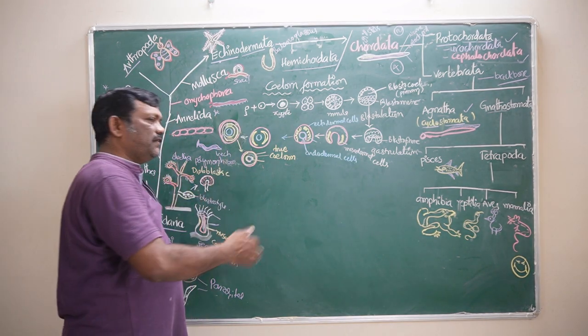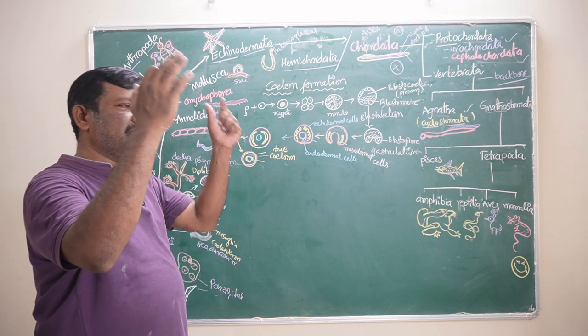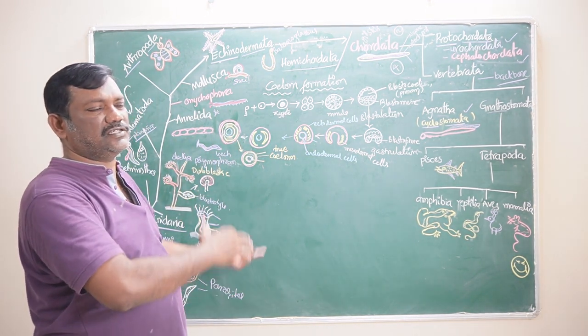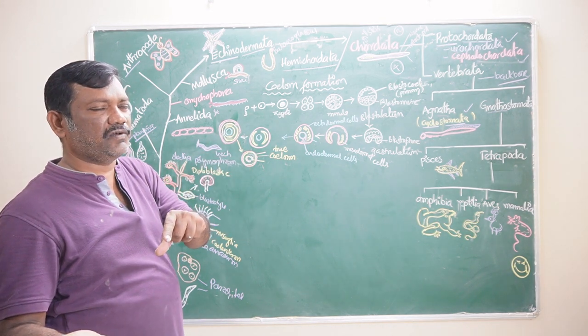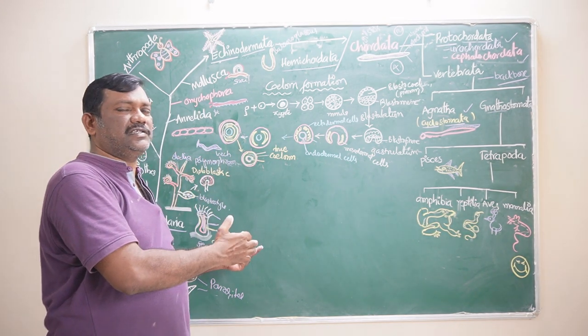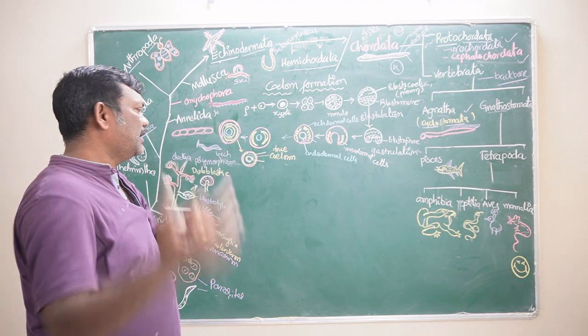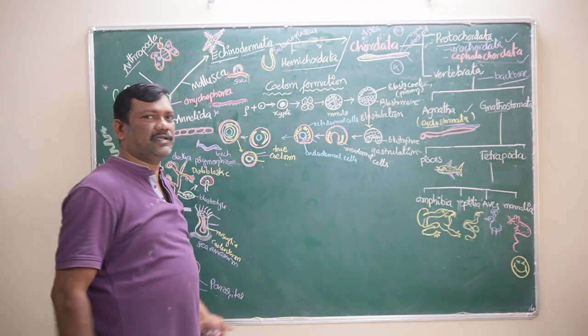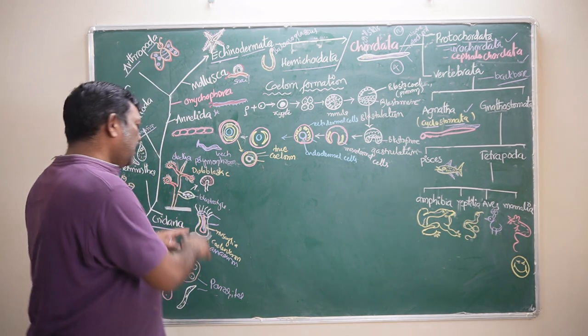And some cells are differentiating from the mesoderm and forming areolar or connective tissue. Some cells are differentiating as blood vessel tissue, some as kidney forming tissue, and some as heart forming cells. And different organs are developed. Finally, one organism is developed from these three germ layers.